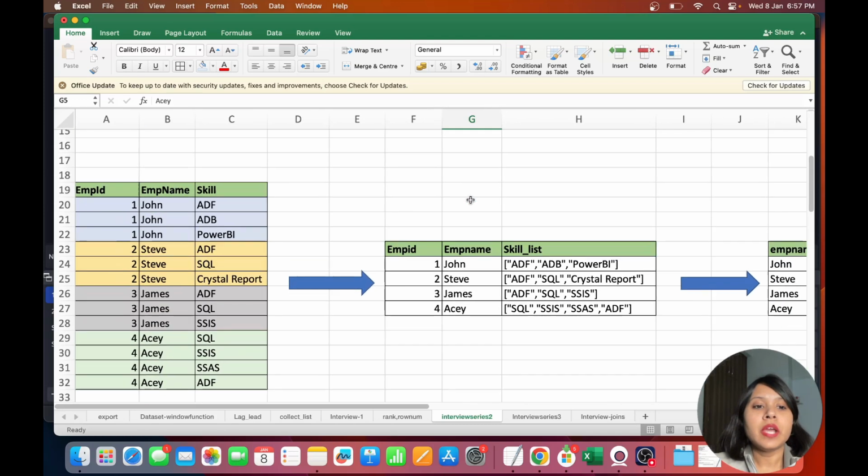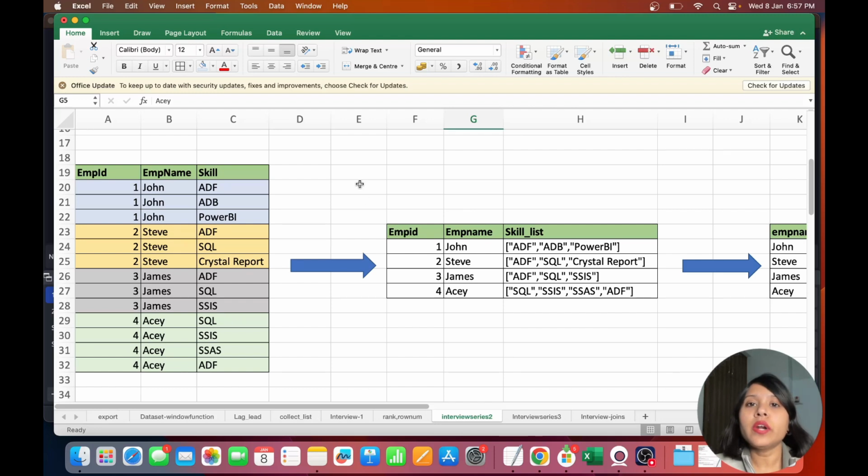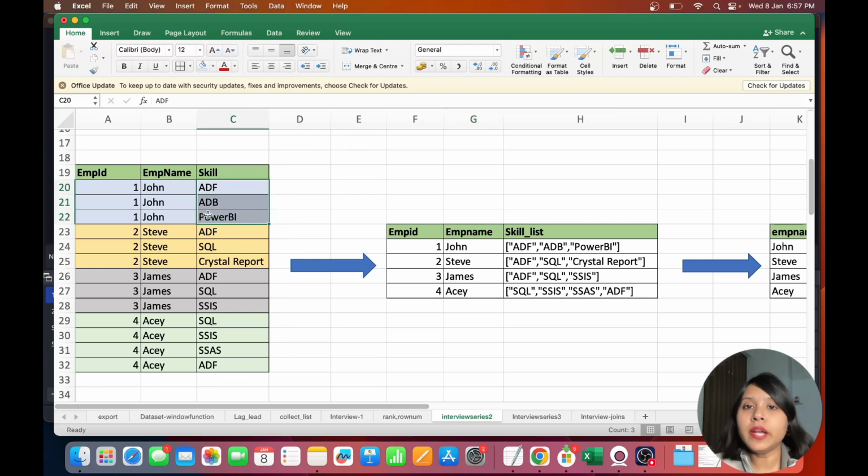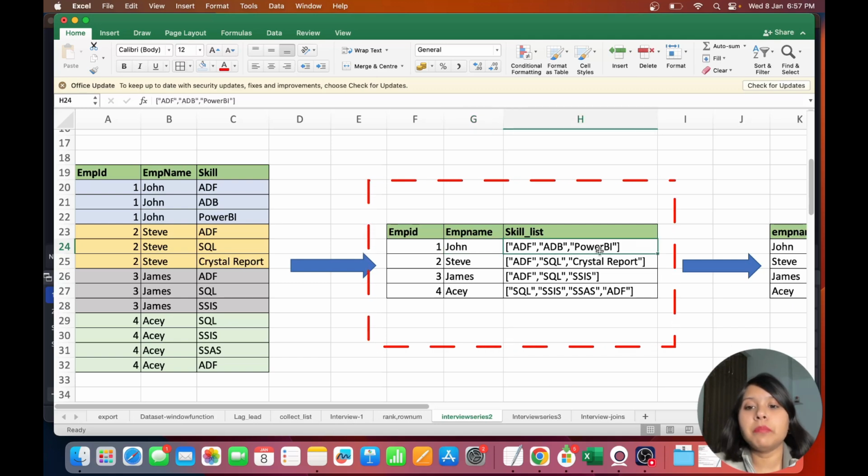So this is my employee data frame, and first of all, in PySpark we have a function called collect list. I'll be collecting all the data that is present in my skills column into a list format. What does it mean? It means all the skills will be in one row, but in a list format. John is having ADF, ADB and Power BI, and I will be collecting this as a list.